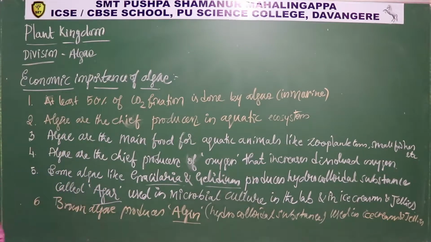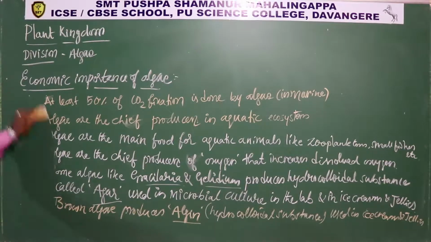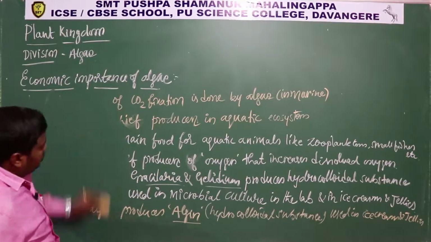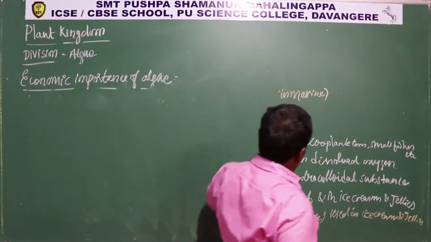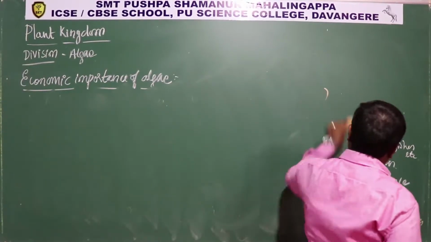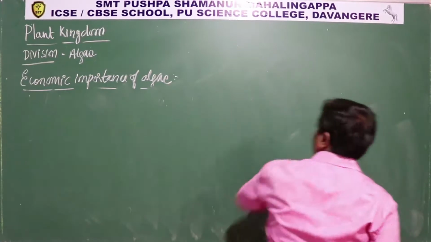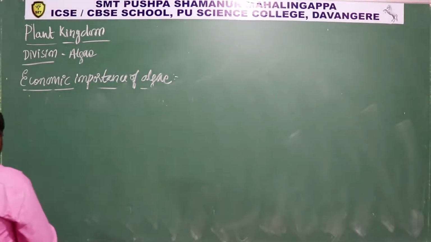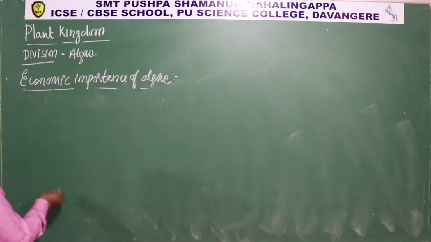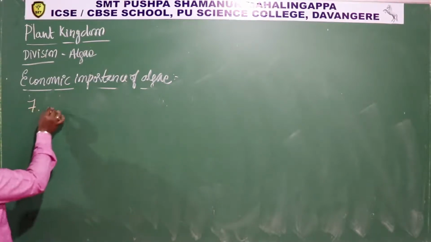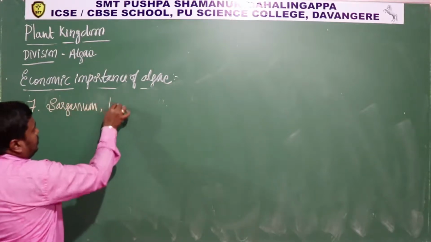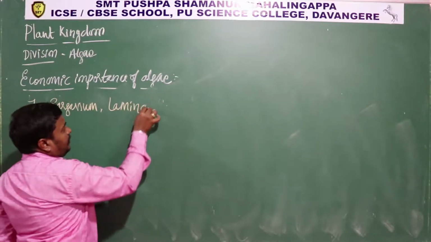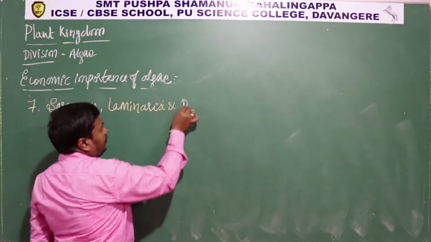Okay, so let's move to a few more importance. Some brown algae and red algae. Brown algae like Sargassum, Laminaria and Porphyra.